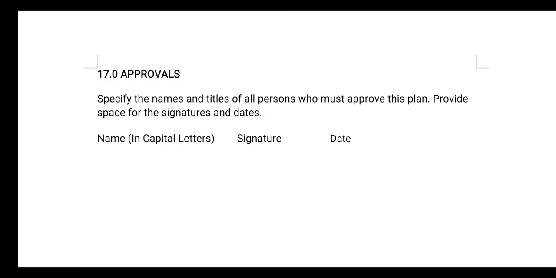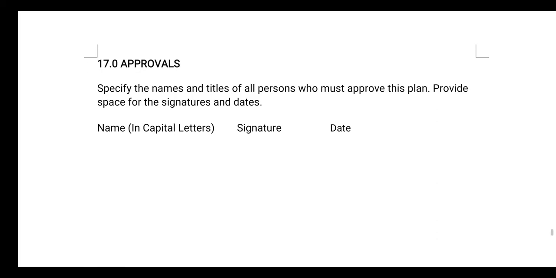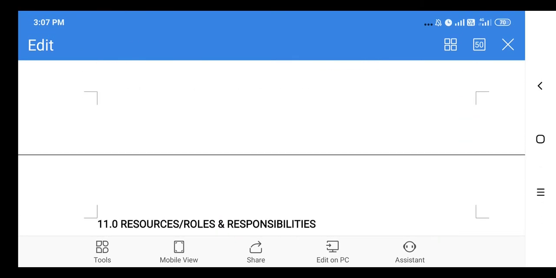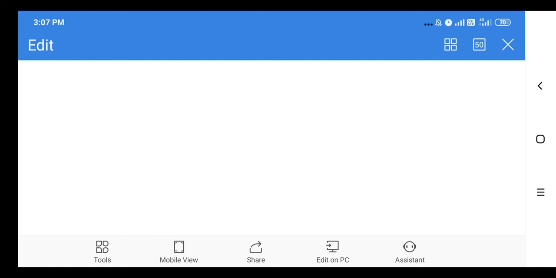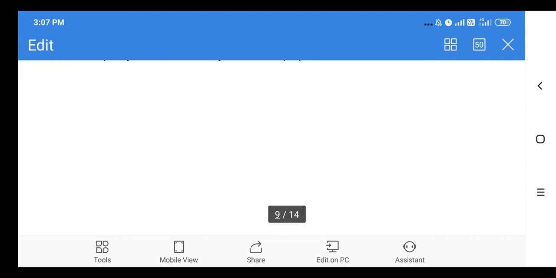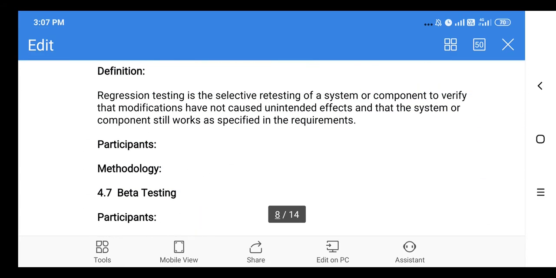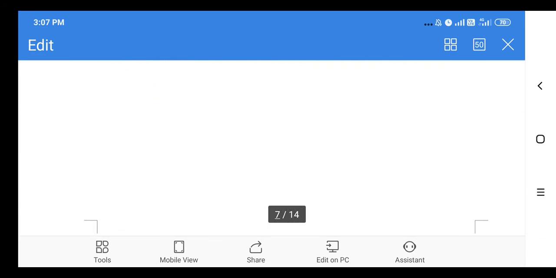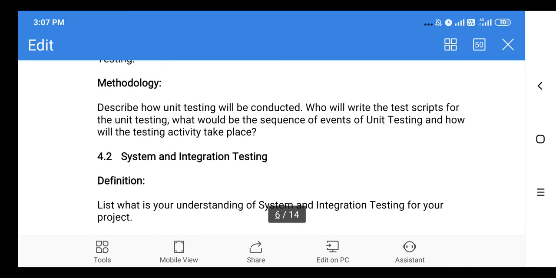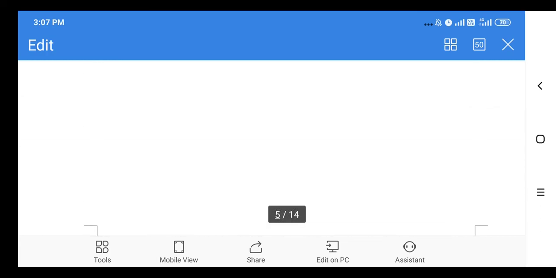Specify the names and titles of all persons who must approve this plan, and provide space for the signature and date. So this is a simple template, or we can say a sample template, and I am going to share this with you guys. According to these fields, you need to prepare a test plan for the WhatsApp application. I just want a test plan; I am not expecting test cases and a bug report. So you just need to prepare a test plan.